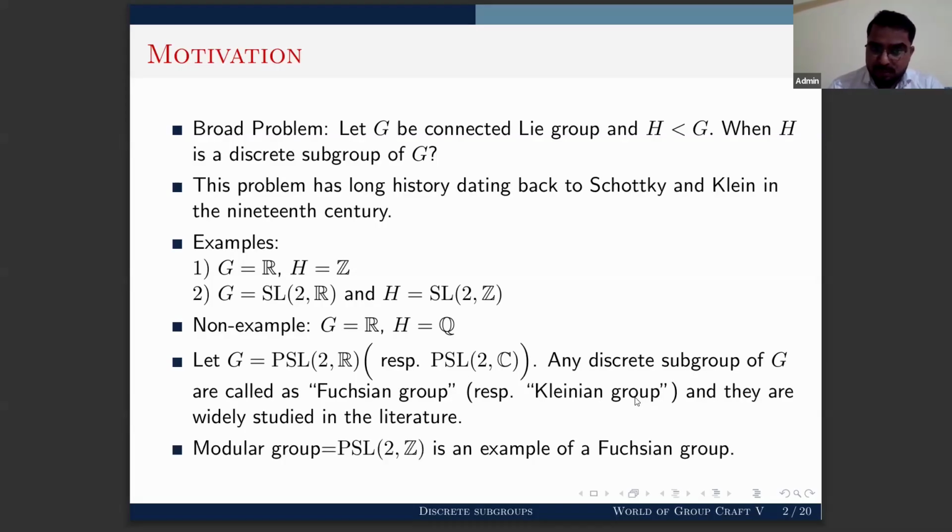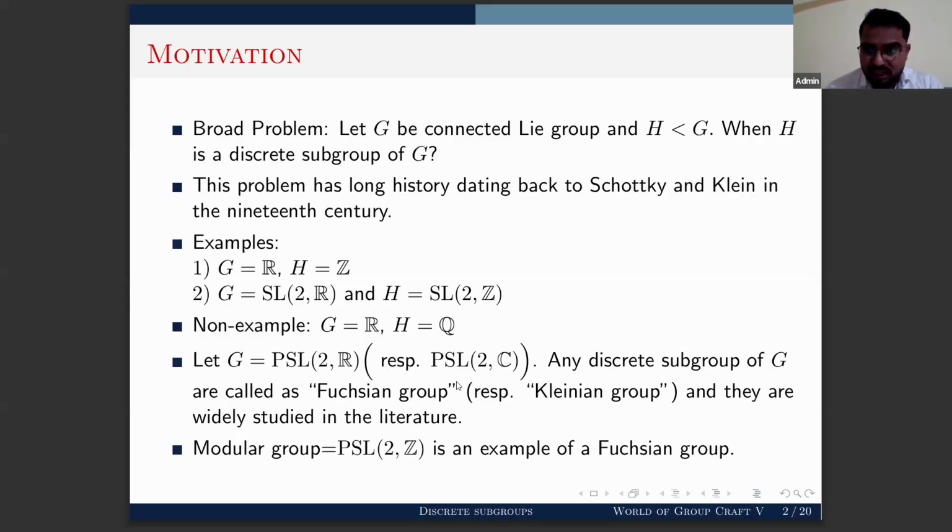For an example of a Fuchsian group, take the modular group PSL2Z, a discrete subgroup of PSL2R. Now, PSL2R acts isometrically on the upper half plane, and PSL2C acts isometrically on three-dimensional real hyperbolic space.